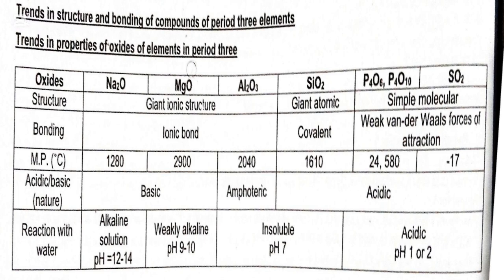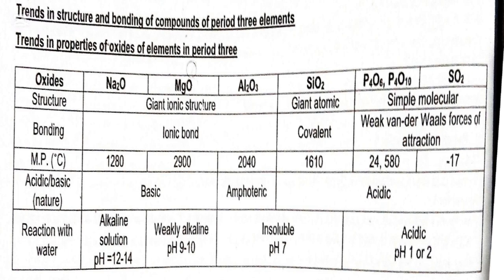Now, the nature of the oxides. Sodium oxide, magnesium oxide, and aluminium oxide are basic. Sodium oxide and magnesium oxide are basic. Aluminium oxide is amphoteric. It reacts with both acids and bases. Silicon 4 oxide, phosphorus 3 oxide, phosphorus 5 oxide, and sulfur 4 oxide are all acidic oxides.